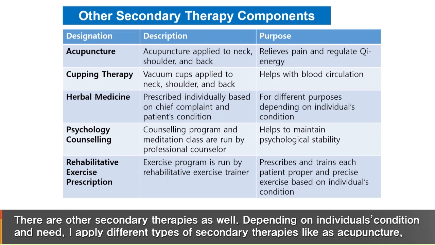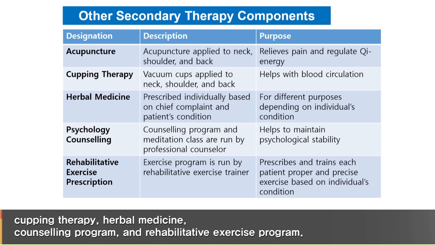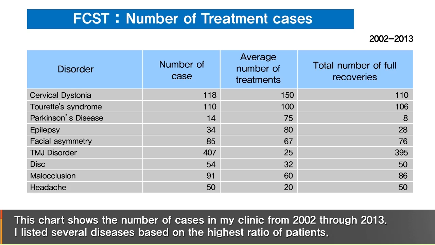Depending on the individual's condition and need, I apply different types of secondary therapies such as acupuncture, cupping therapy, herbal medicine, counseling program, and rehabilitative exercise program. This chart shows the number of cases in my clinic from 2002 through 2013. I listed several diseases based on the highest ratio of patients.